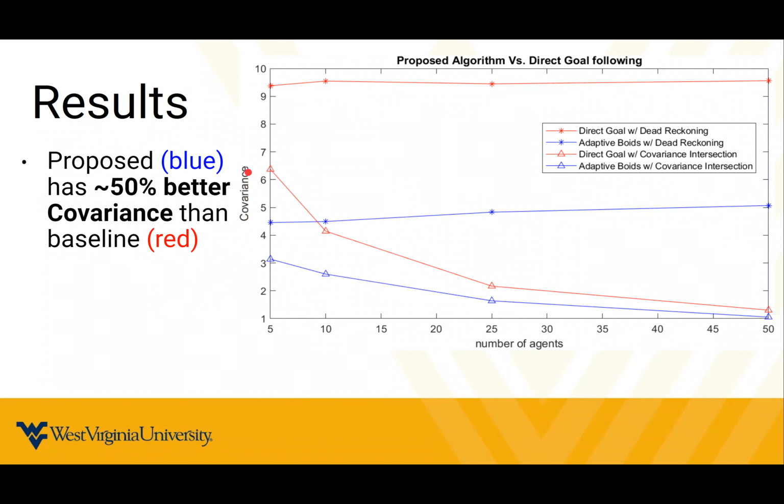So the result is our proposed blue was at about 50% better covariance than the baseline red. So it's about 50% more certain in its location. A note that the asterisks indicate dead reckoning only paths, where each robot would only use its own information along with the home base. And then for covariance intersection, shown by the triangles, you can actually see diminishing returns as the number of agents increase. This is because as these agents increase, the local density of robots increases, thus they're more likely to bump into other agents and don't need to directly seek each other out as much.